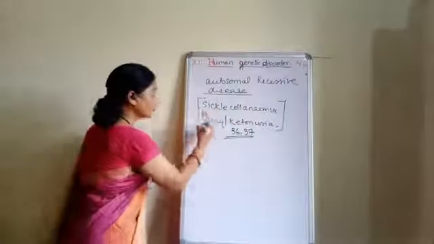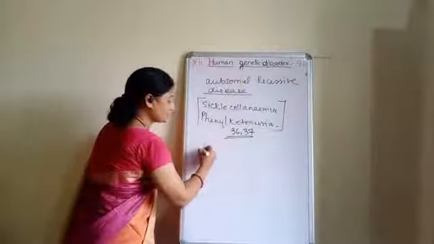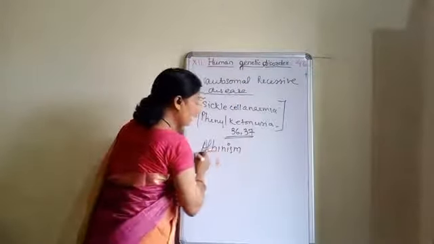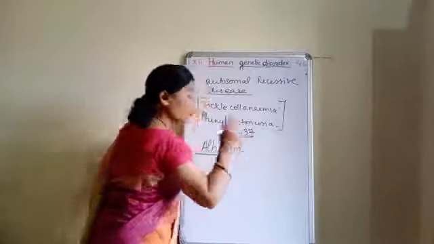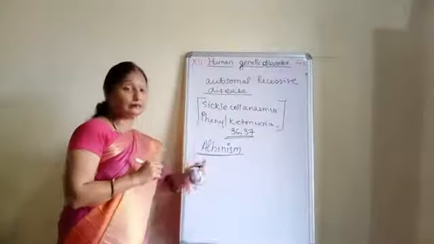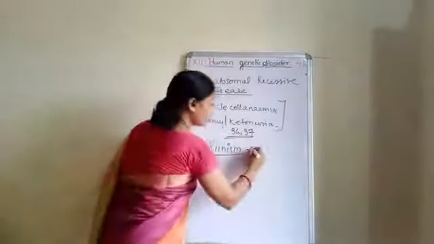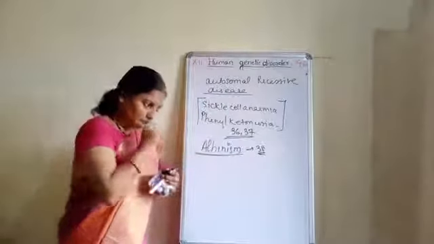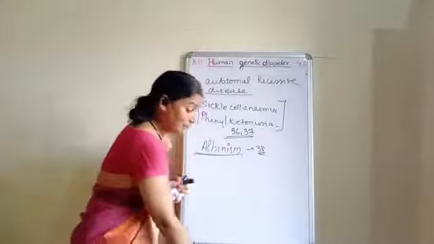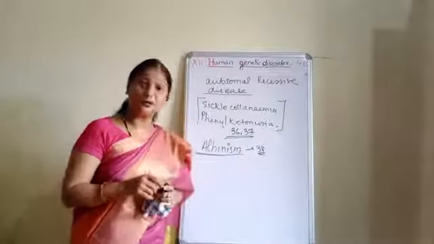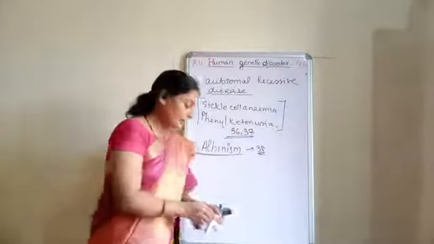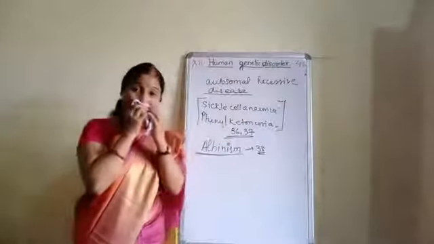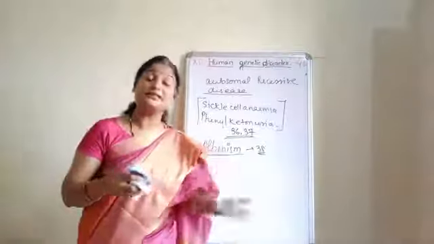Along with this, one more autosomal recessive disease is albinism. And again, we did one complete lecture on albinism, and that was video number 38. I told you that in case of albinism, there is no formation of the pigment called melanin, and because of that, the color of the human skin as well as the hair disappears.